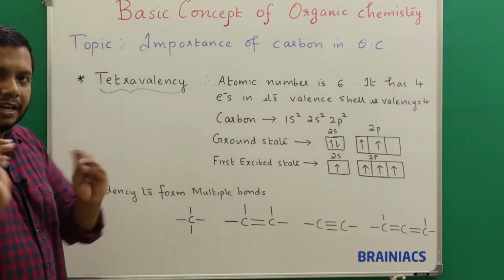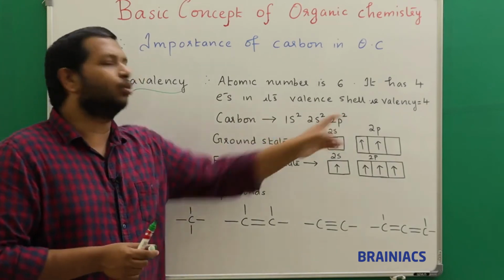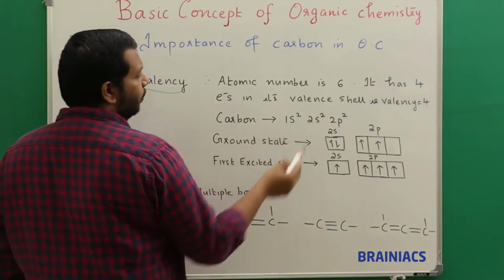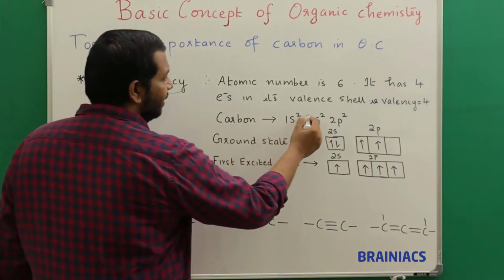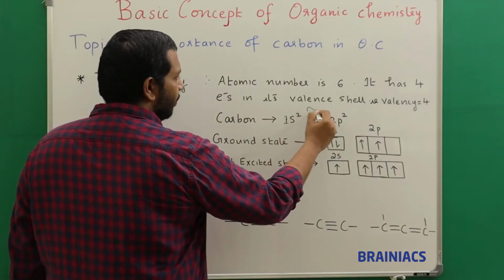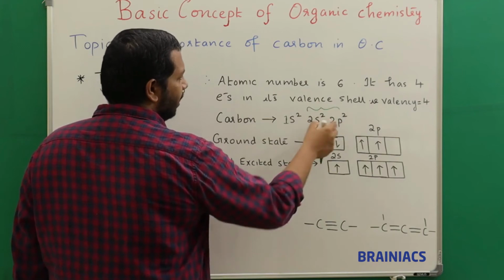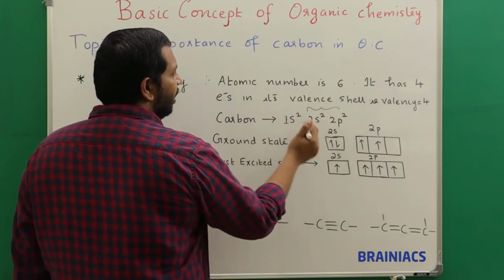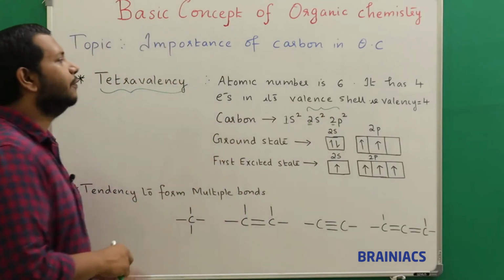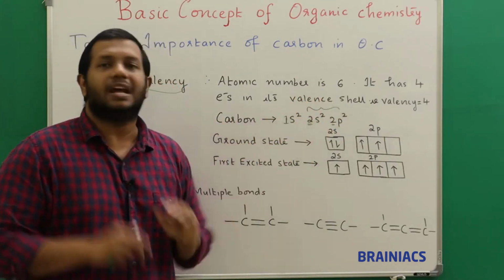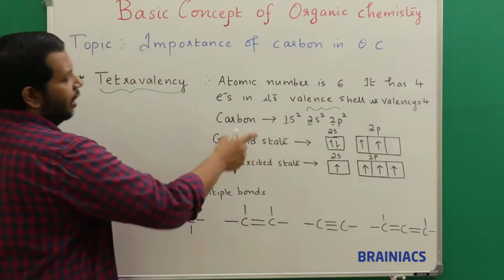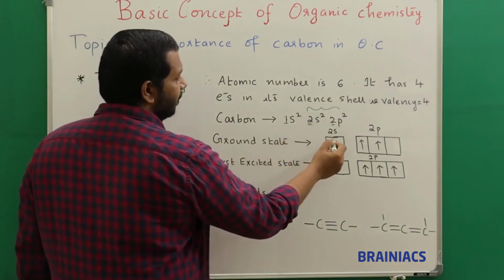Don't worry, I haven't taken up atomic structure yet. There I will explain how to write this electronic configuration. Just now, believe 1s2, 2s2, 2p2. And valence shell means the last number out of this. This is 1 and the next number is 2. So the last number is 2. How many electrons are there in shell 2? You can see 2 electrons here, 2 electrons here. So I can say 4 electrons are present in the what shell? Valence shell.